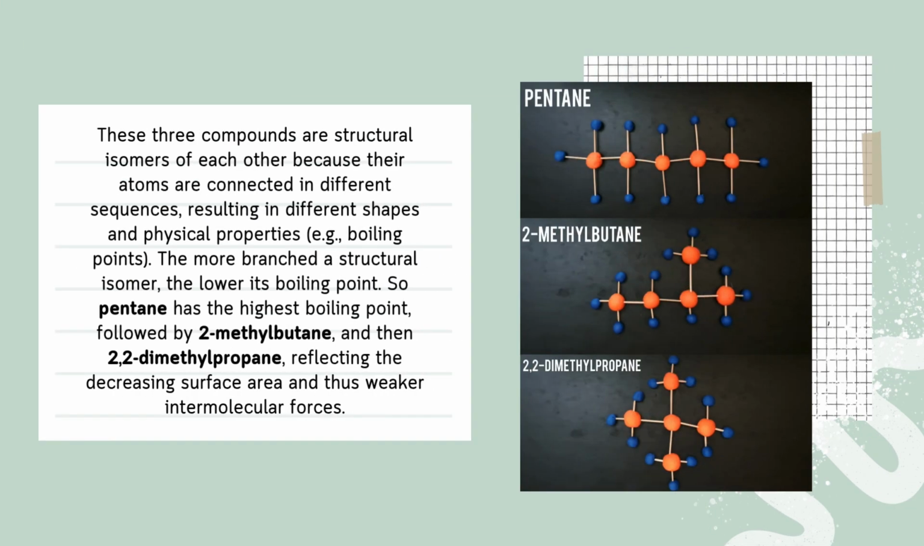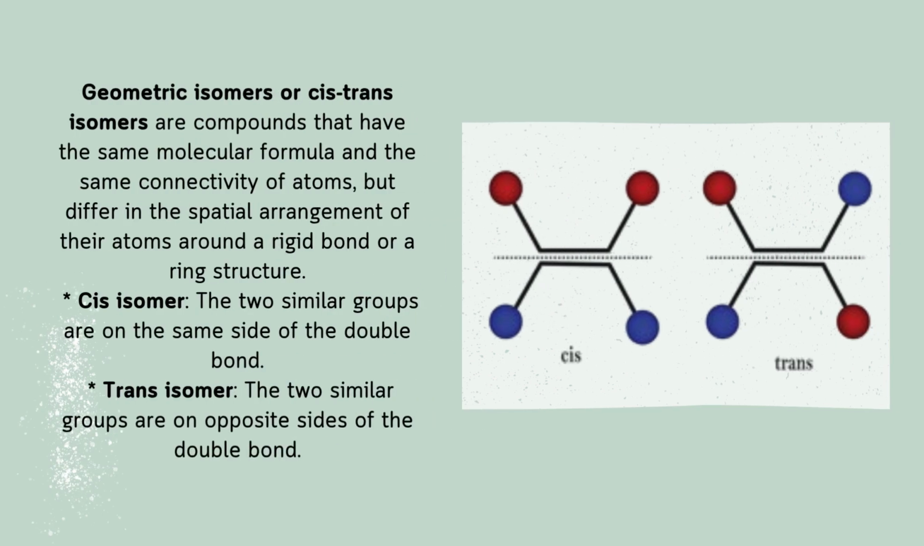These three compounds are structural isomers of each other because their atoms are connected in different sequences, resulting in different shapes and physical properties like boiling points. The more branched the structural isomer, the lower its boiling point. So pentane has the highest boiling point, followed by 2-methylbutane and then 2,2-dimethylpropane, reflecting the decreasing surface area and thus weaker intermolecular forces.